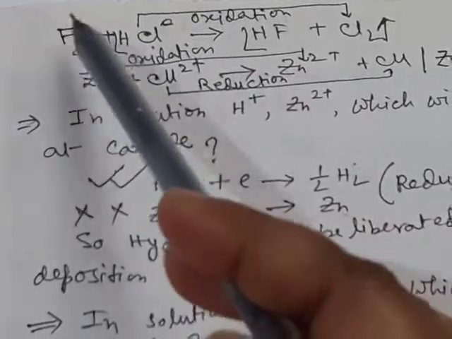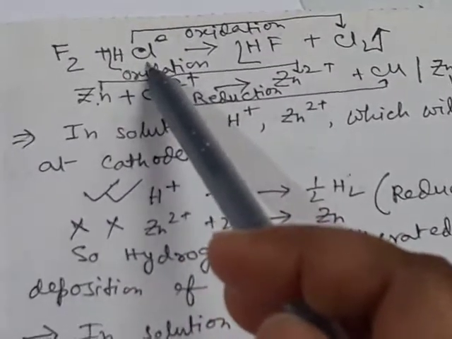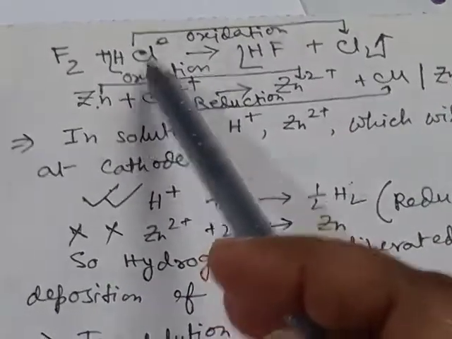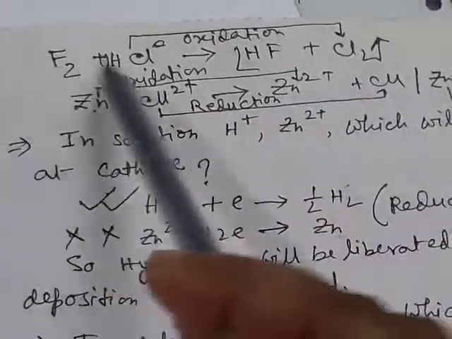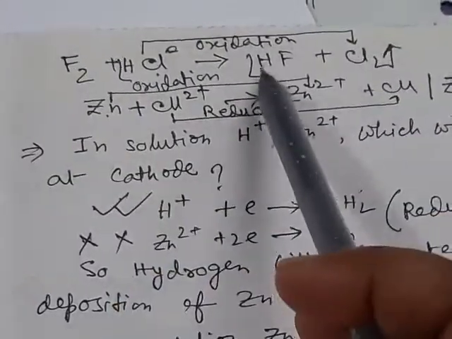For example, if we take fluorine and HCl, fluorine reacts with HCl to oxidize HCl to chlorine and itself gets reduced. Here we know from the electrochemical series, fluoride is placed at a lower position than chloride.